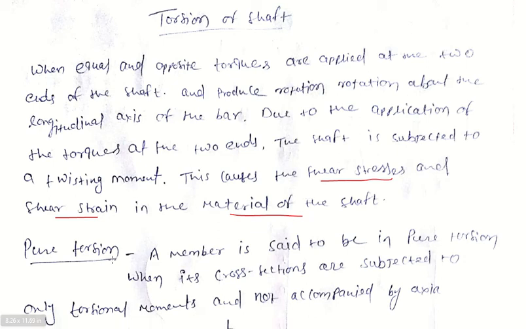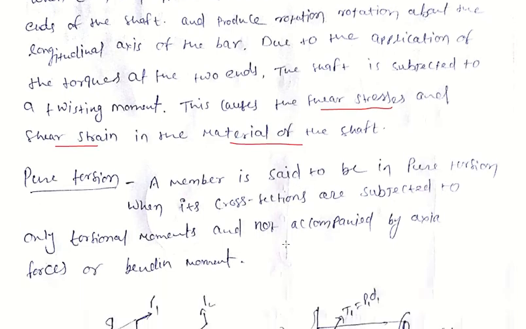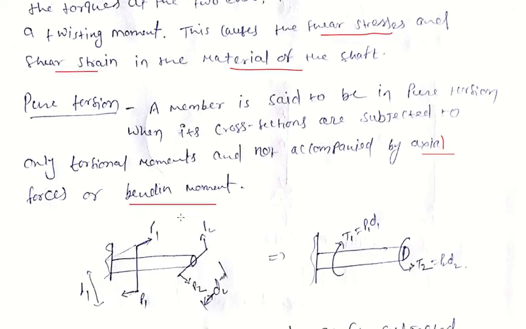Okay. Now the pure torsion. A member is said to be in pure torsion when its cross sections are subjected to only torsional moment. That means no axial force or bending moment will act on it. If no axial force or bending moment acts, then it is called pure torsion.